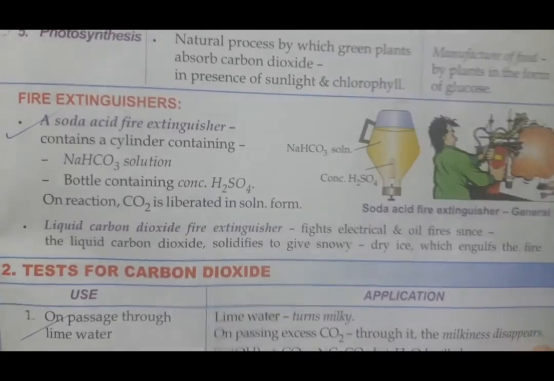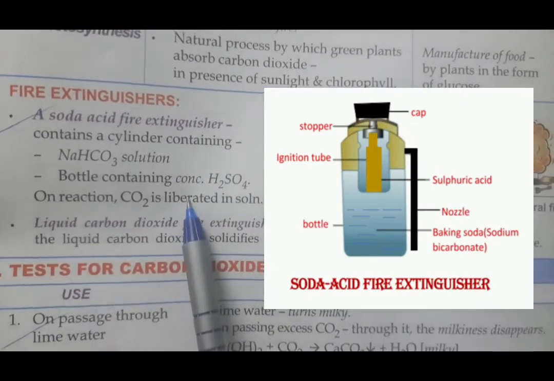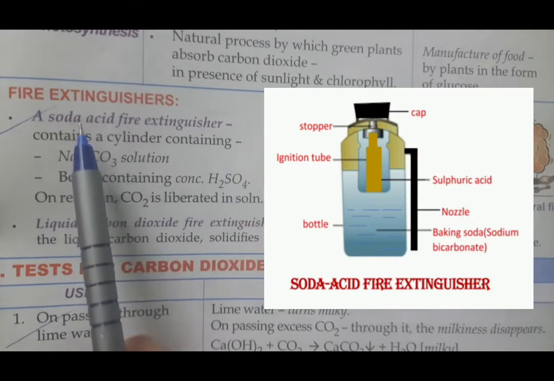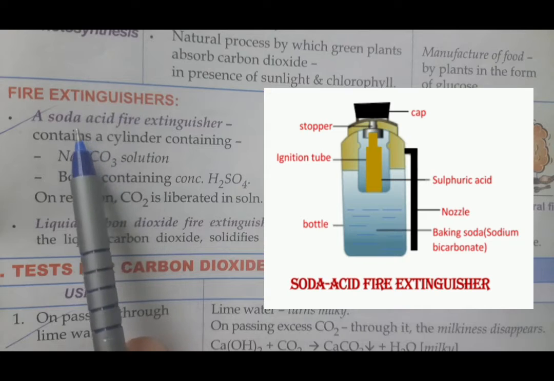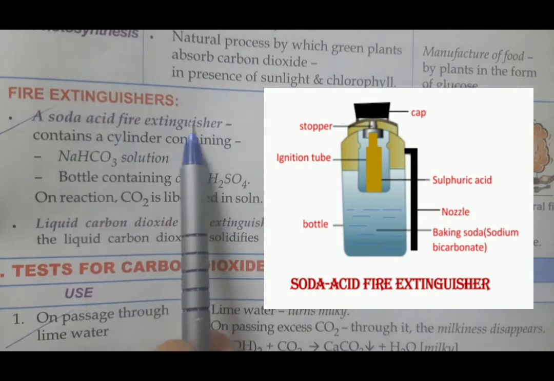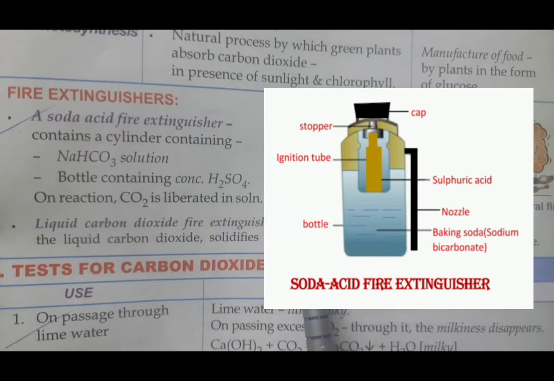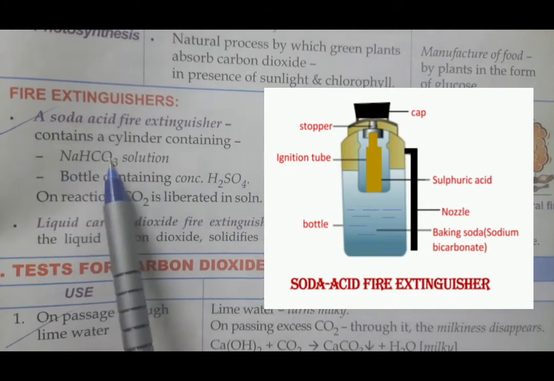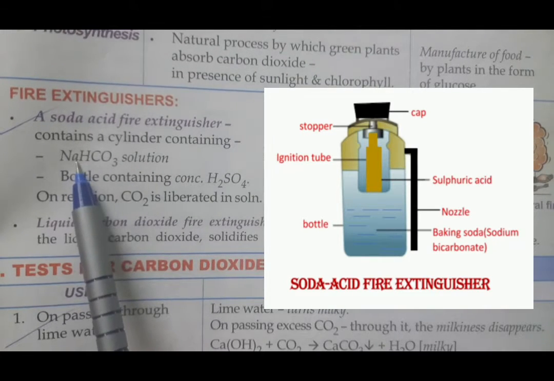Now, as I said, carbon dioxide is used in fire extinguishers. There is one fire extinguisher which is very popular, called the soda acid fire extinguisher. This is the cylinder, and you can see it contains sodium bicarbonate, which is baking soda.